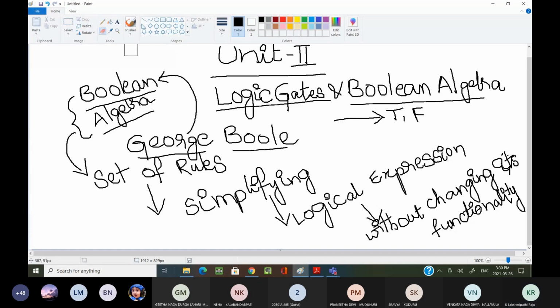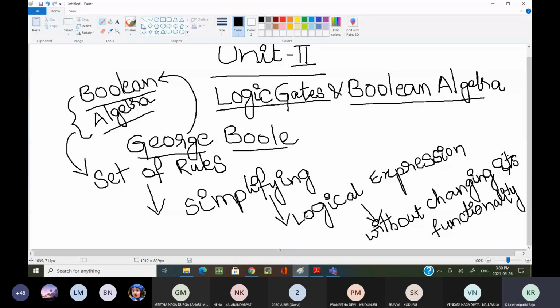Why are we using these set of rules in Boolean algebra? For simplifying logical expressions. What is a logical expression, we are going to learn in the coming sessions.